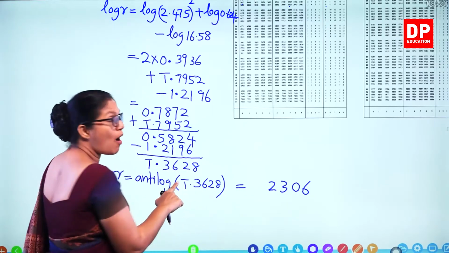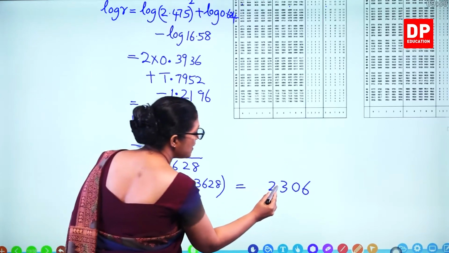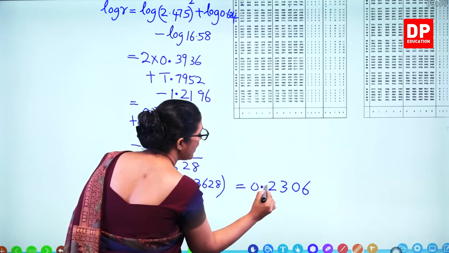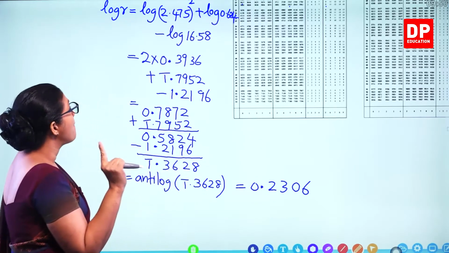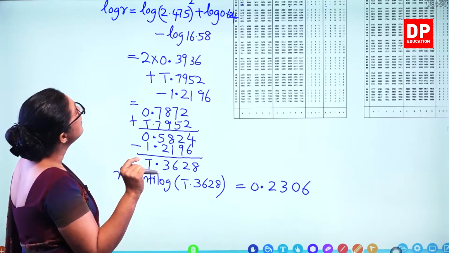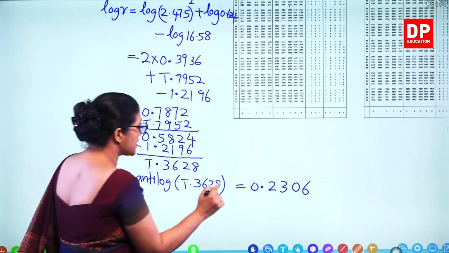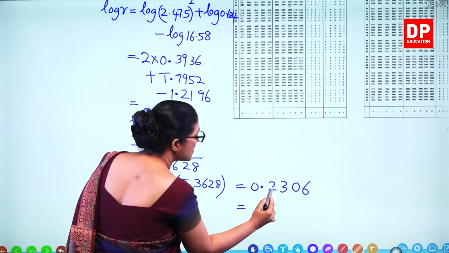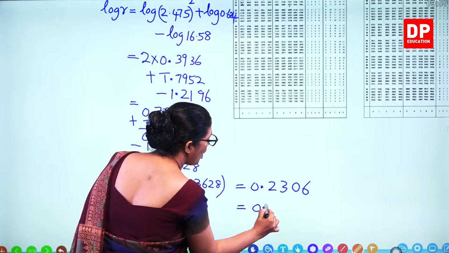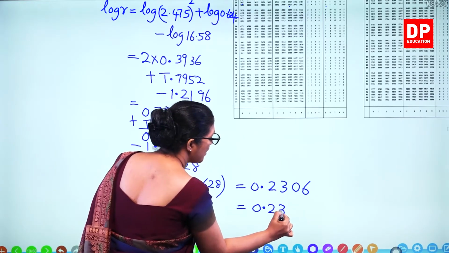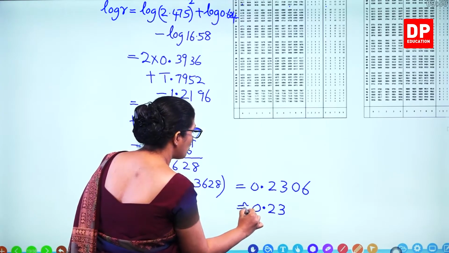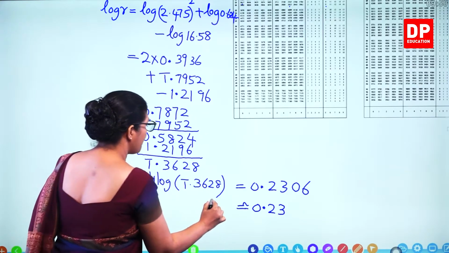But this is bar 1, so that means you have to keep the decimal place here, 0.2306, but this answer correct to 2 decimal places. So 2 decimal places, so you can write 0.23, correct to 2 decimal places, that's the value.